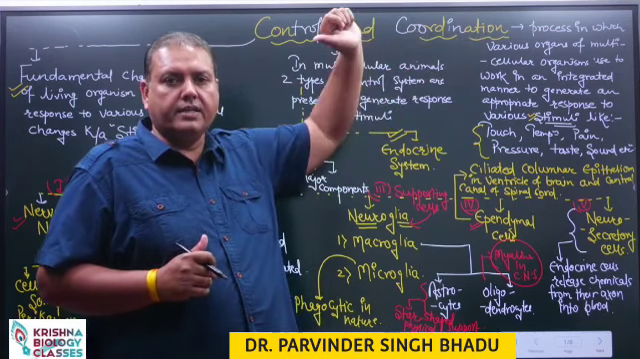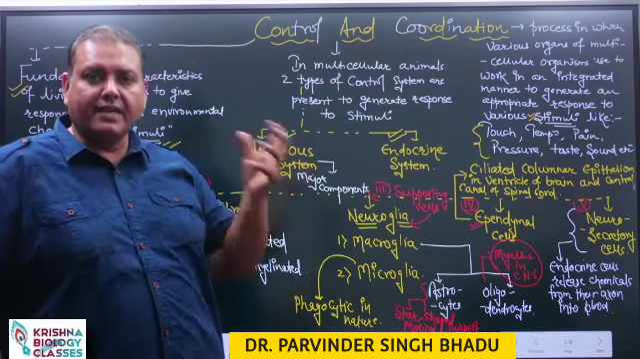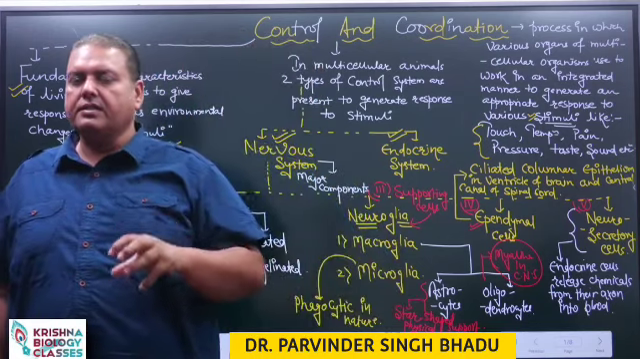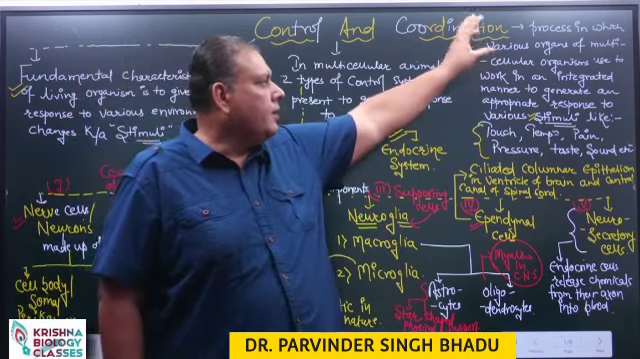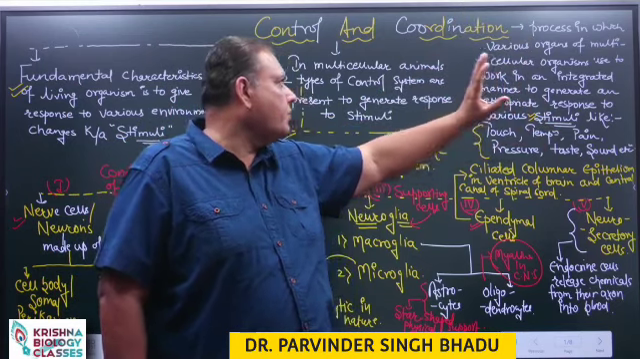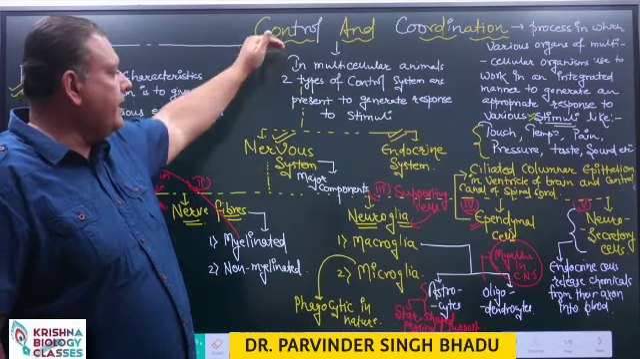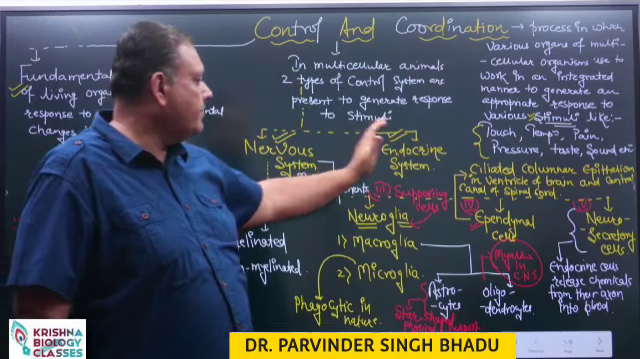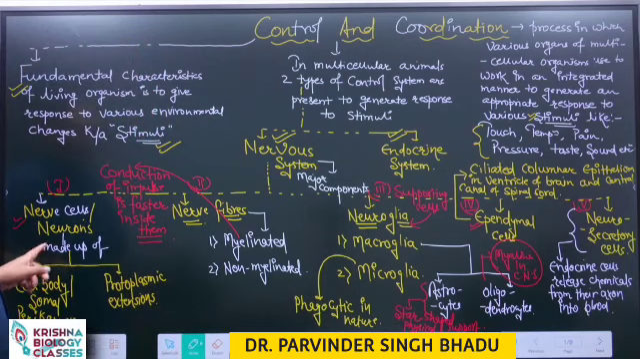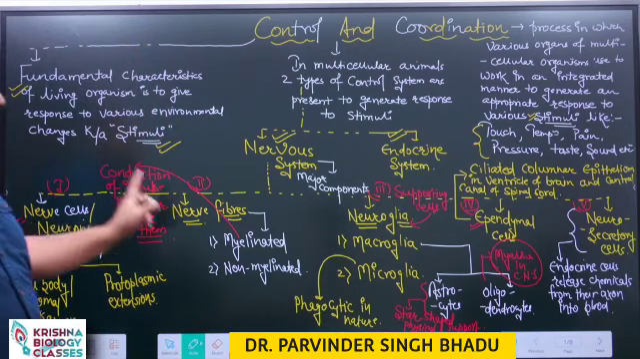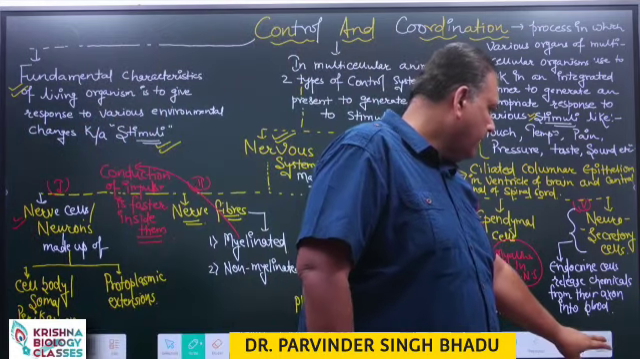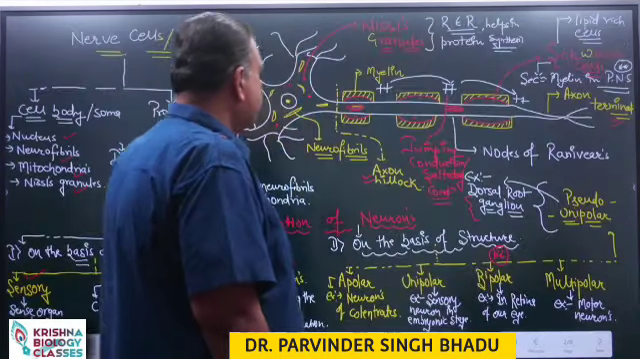Now, control and coordination is a process in which inside multicellular organisms, likewise in humans, various organs and systems of our body work in an integrated manner to generate an appropriate response for the stimuli. It is mainly achieved with the help of two systems, nervous system and endocrine system. The major components of the nervous system are nerve cells, nerve fibers, supporting cells or neuroglia, ependymal cells and neurosecretory cells.